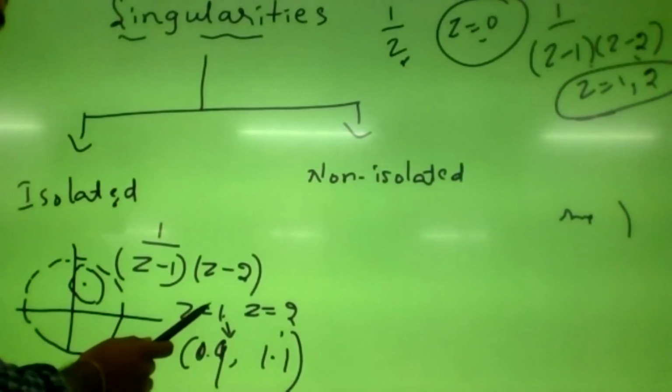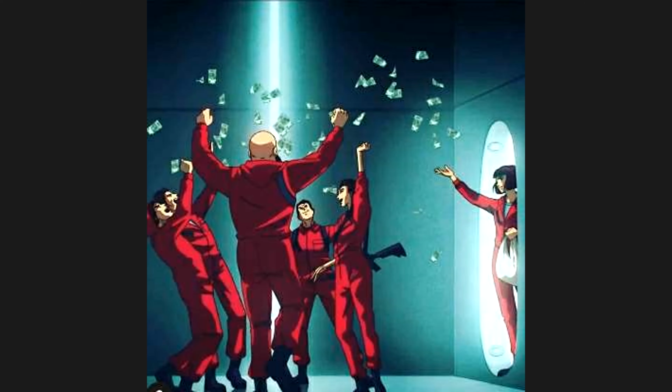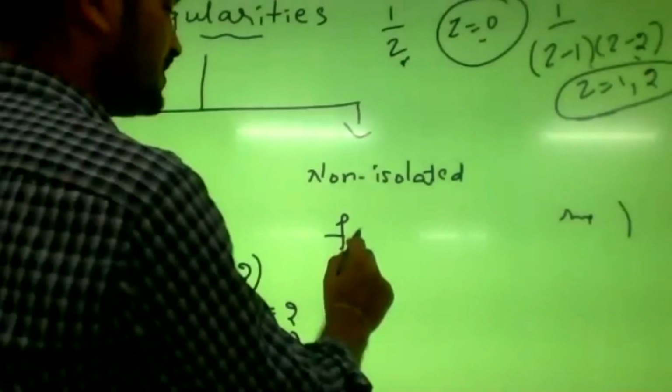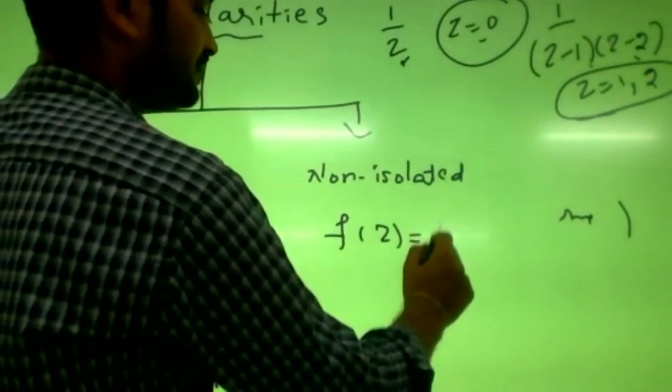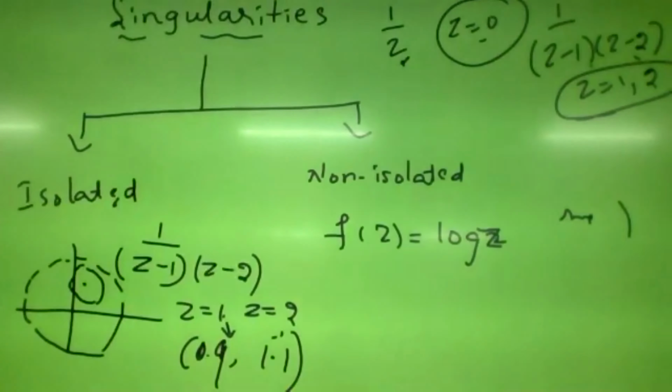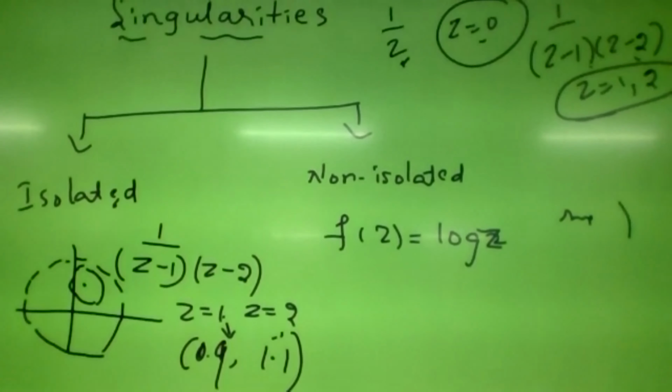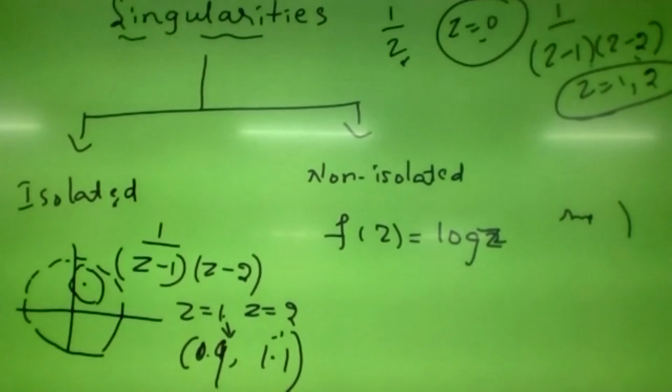Non-isolated singularity means the function is not analytic even in the neighborhood of the singular point. For example, f of z equals log z, the logarithmic function.